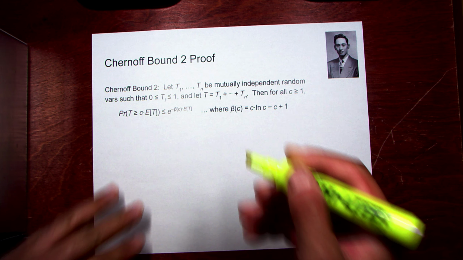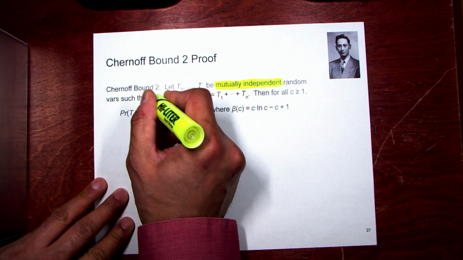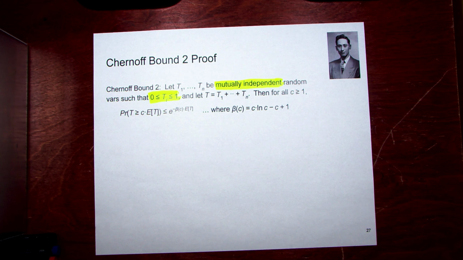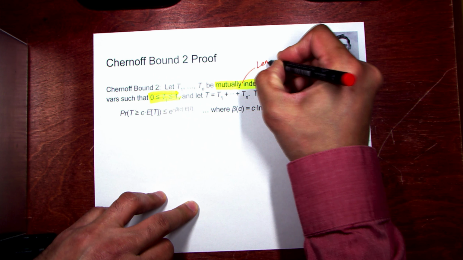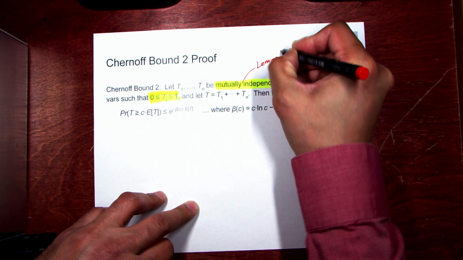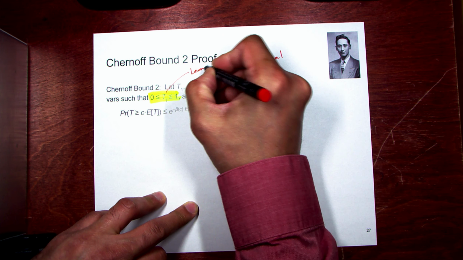Chernoff has a couple of conditions also. One of them is mutually independent. That's different than the other things that we've seen, and bound between 0 and 1. Each of those is going to come into its own in a step. Mutual independence is required by lemma 1, and the fact that t is bound between 0 and 1 is required by lemma 2.